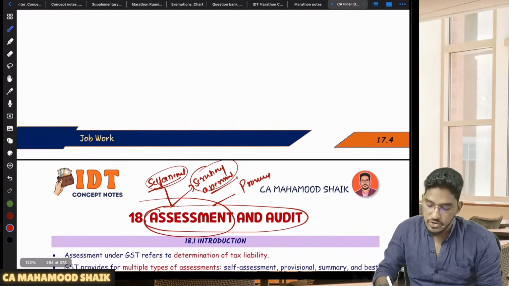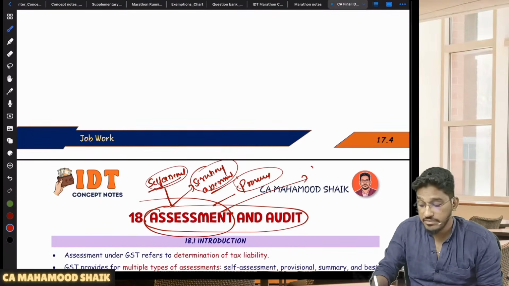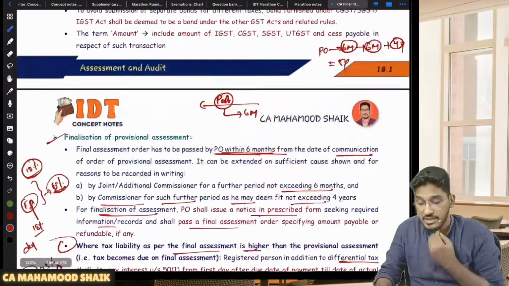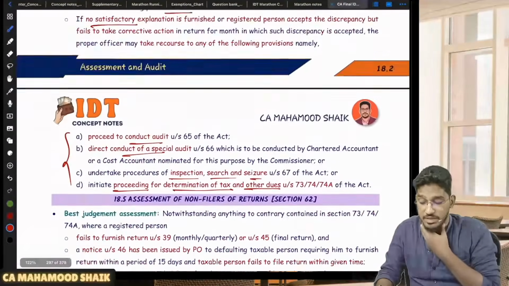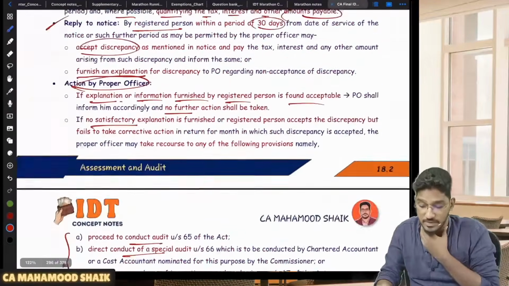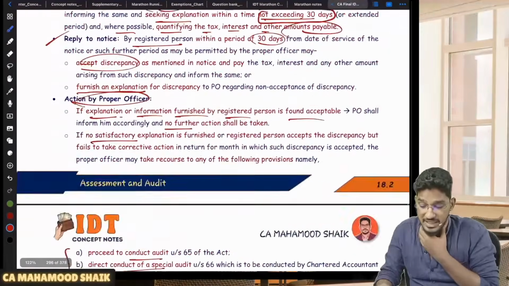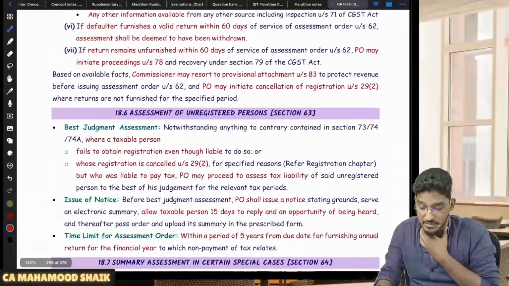So one is self-assessment, scrutiny assessment, provisional assessment. Then we have finally something called summary assessment. Summary assessment also will be there. Sir, what is summary assessment? Summary assessment is something which will be done in extreme circumstances. Sir, what are those extreme circumstances?